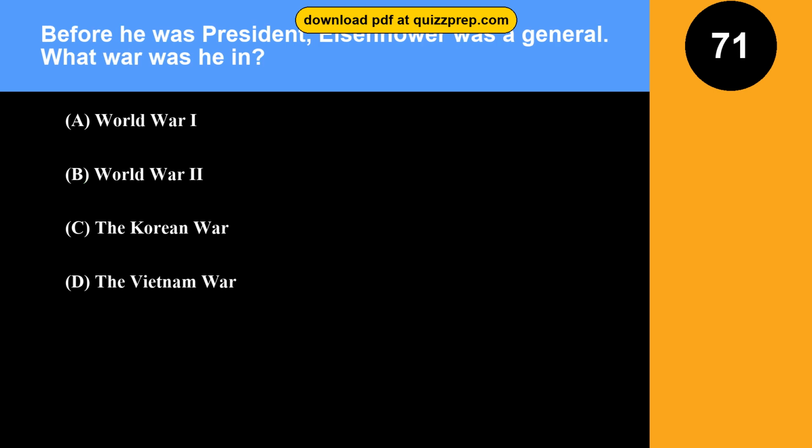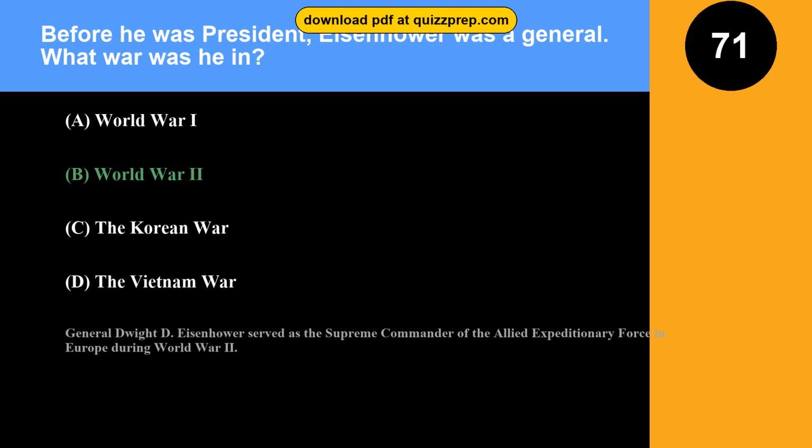Question 71. Before he was president, Eisenhower was a general. What war was he in? Option A. World War I. Option B. World War II. Option C. The Korean War. Option D. The Vietnam War. The correct answer is option B. World War II. General Dwight D. Eisenhower served as the supreme commander of the Allied Expeditionary Force in Europe during World War II.